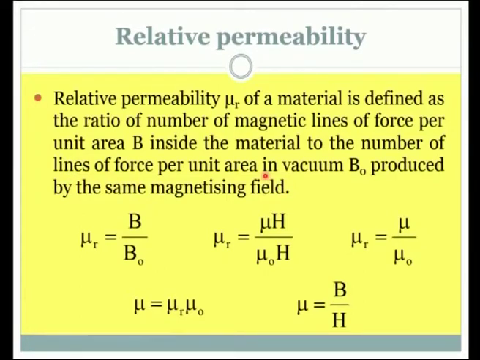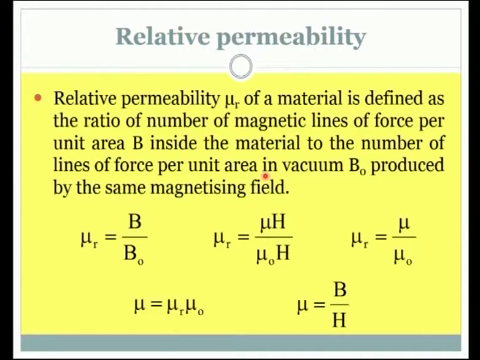So, we are comparing when we apply the magnetic field in vacuum and also in the specimen or the material, how it is going to be different. If we take the ratio, that ratio gives us the relative permeability. So, let us start with the basic equation that we have defined. Relative permeability is the magnetic field in the material over the magnetic field in the vacuum. And we know very well B could be written as mu times H. In the ratio form we have written that, and B naught is of course mu naught times H.